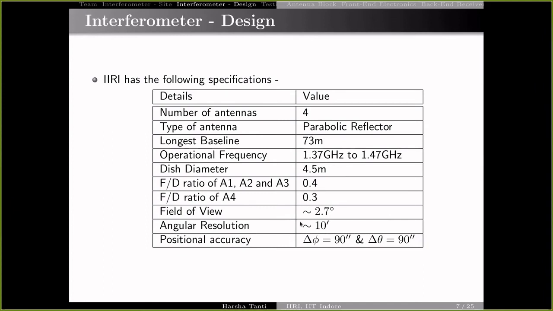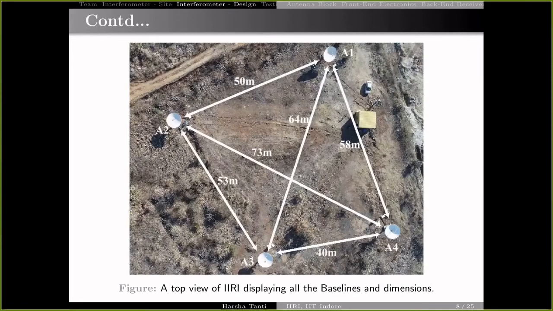All the 4 antennas are auto steerable with an accuracy of 90 arc seconds in both azimuth and elevation direction. This slide shows all the baselines of the 4 antennas, the longest being 73 meters.